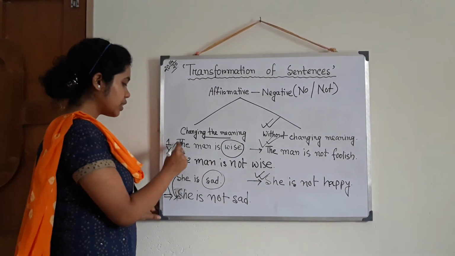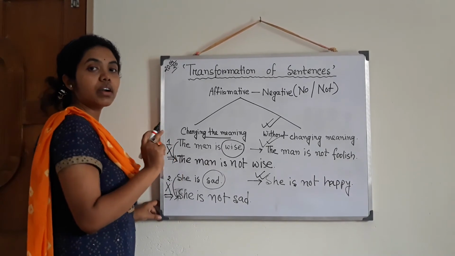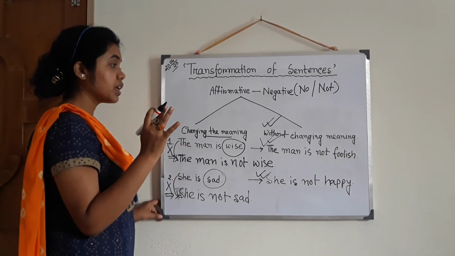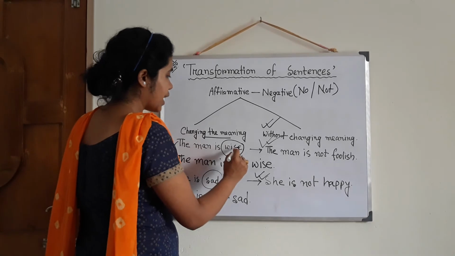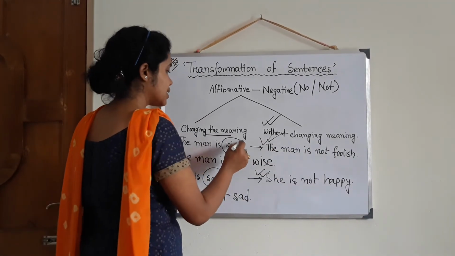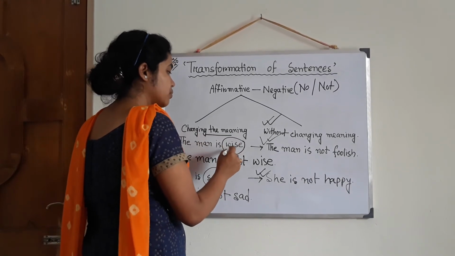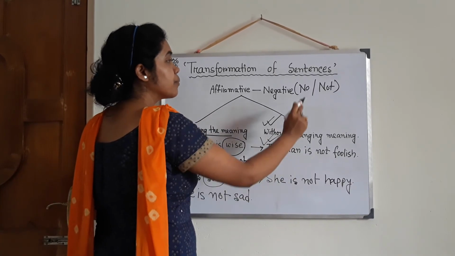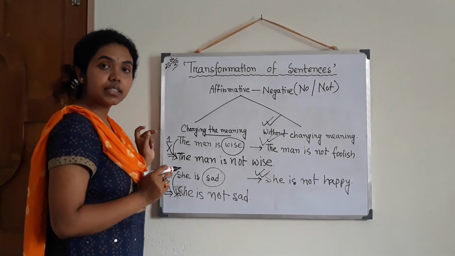In this way, whenever we have changed the sentence, the meaning is changed. Our goal is not to change the meaning. Our focus should be to stick with the meaning. So the man is wise, you have to do: the man is not foolish. In that case, the quality is written there. The opposite of that word you have to use, and the second one is after the verb you have to use no or not. Am I clear with that?